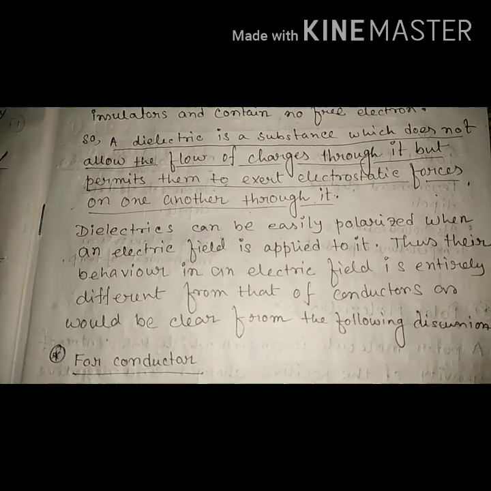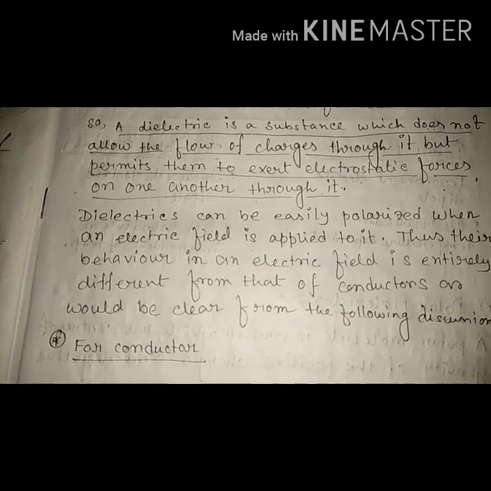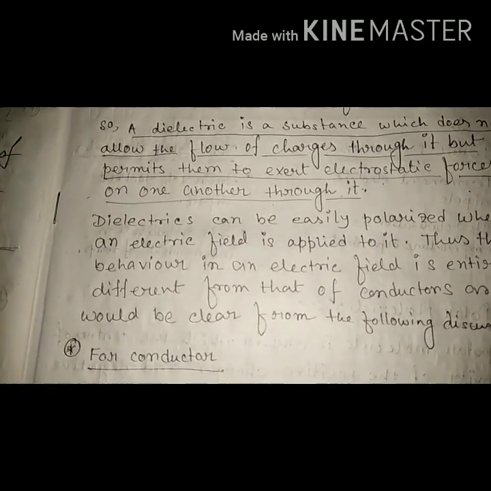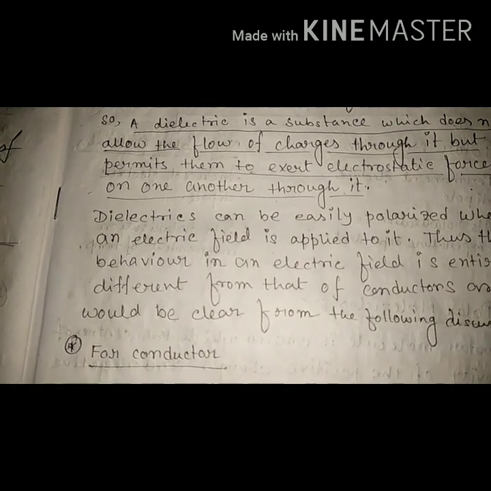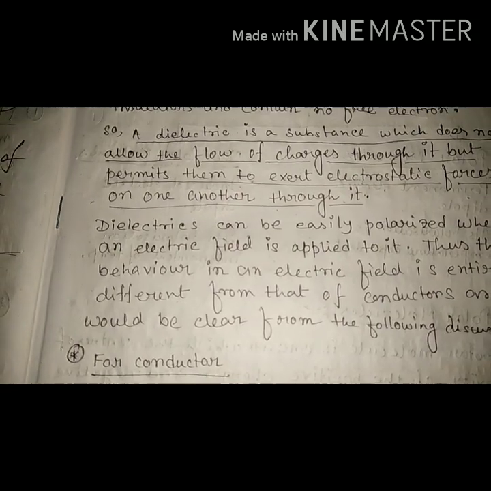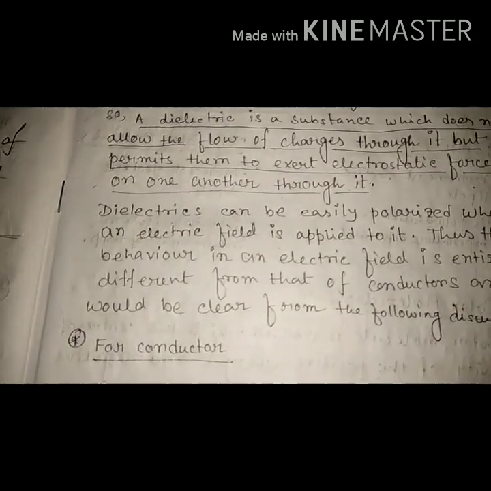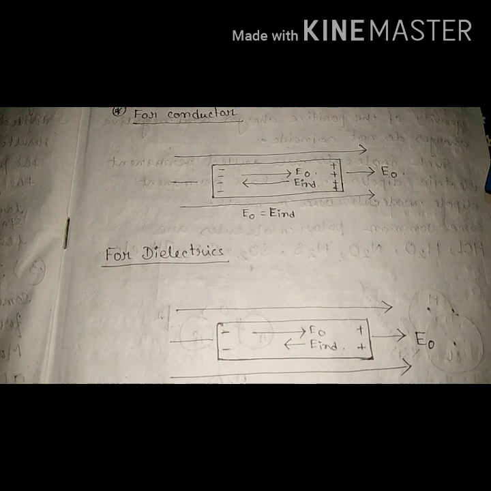So the behavior in an electric field is entirely different from a conductor. The behavior of a conductor inside the electric field and the behavior of a dielectric inside the electric field are completely different. Now from this diagram you can understand how they transmit the effect.